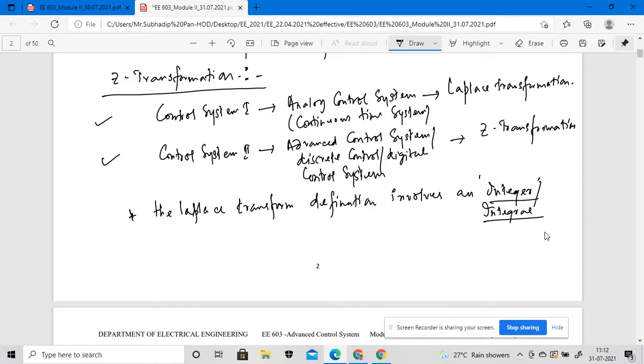So in the case of the Laplace transformation, the definition involves an integral part.